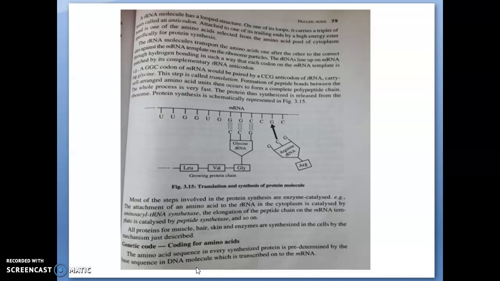Whatever protein we have to synthesize is predetermined by the DNA corresponding to that amino acid. This DNA, our genetic code, the codon, is transcribed into mRNA. From the mRNA it is transferred to the tRNA, and from tRNA it forms the polypeptide chain.